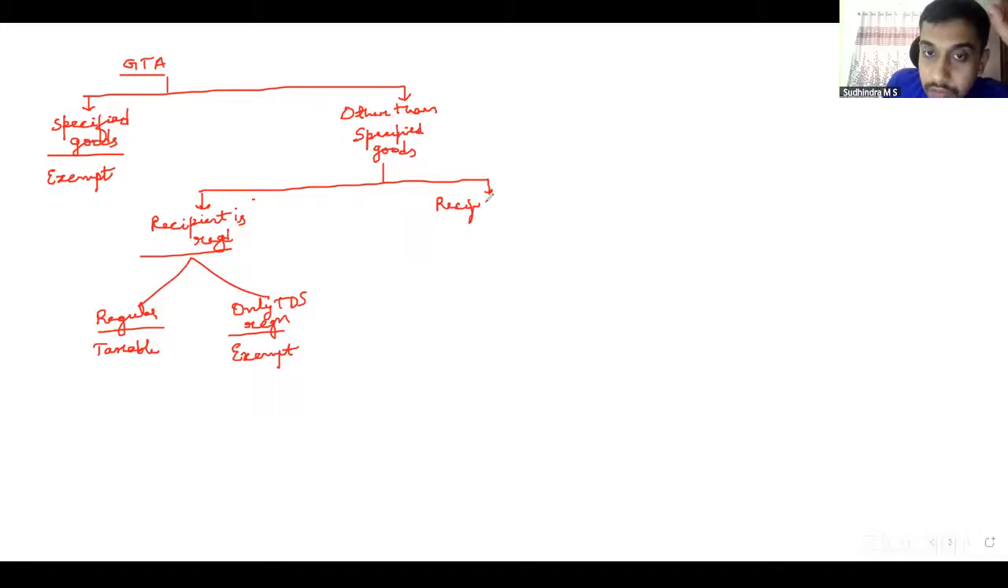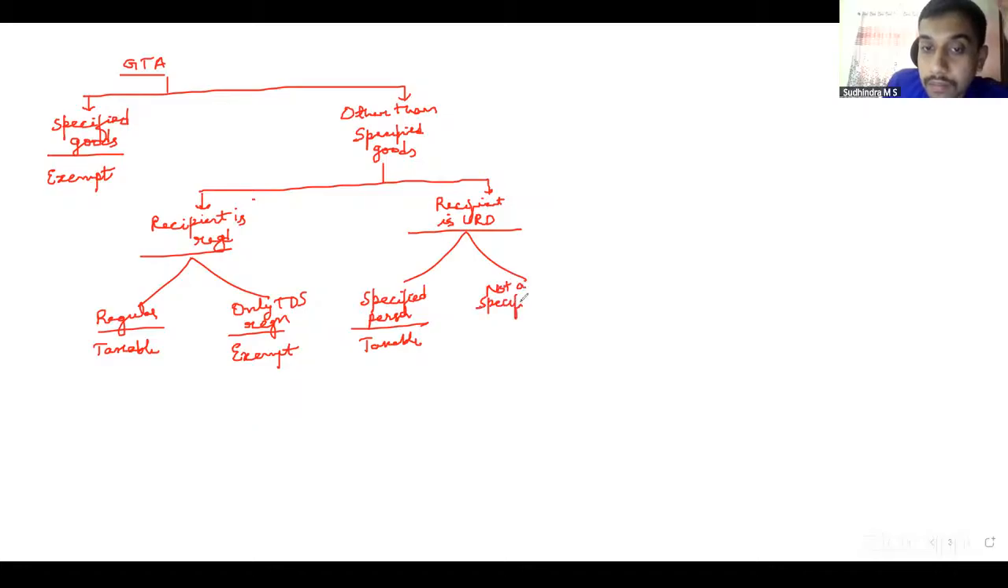Similarly, if the recipient is unregistered, then I have to see again who is the recipient. Is he a specified person? Specified person means factory, society, cooperative societies, body corporate, partnership firm, whether registered or not, all those discussions, it is taxable. If they are not a specified person, then it is exempt.